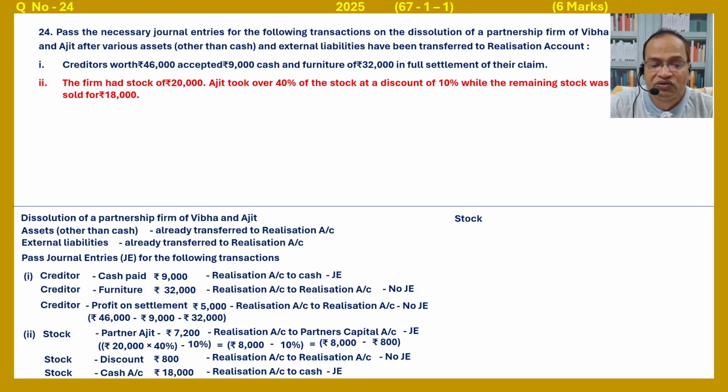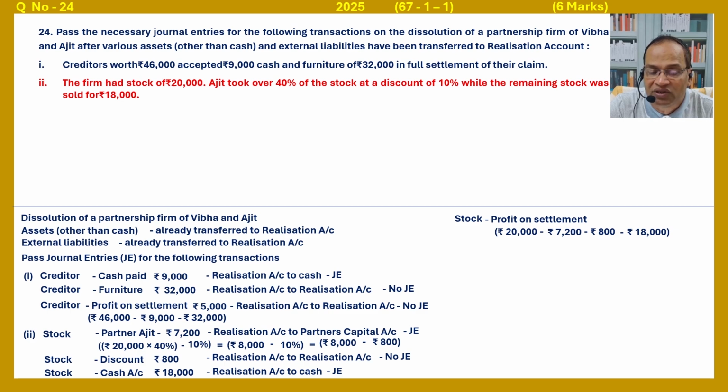What is the amount? 20,000 minus 40%. 20,000 and 40%, 8,000. 20,000 minus 8,000 equals 12,000. 12,000 sold for 18,000, so profit equals 6,000. No treatment because profit is also in realization. Profit on settlement equals 20,000 minus 7,200 minus 800. Partner took 7,200, 800 is the discount, minus 18,000, that is 6,000.